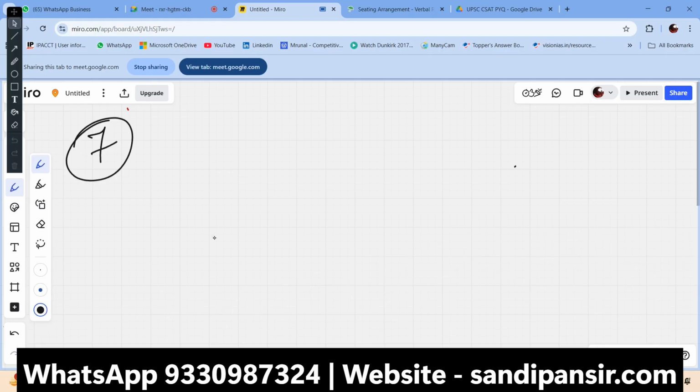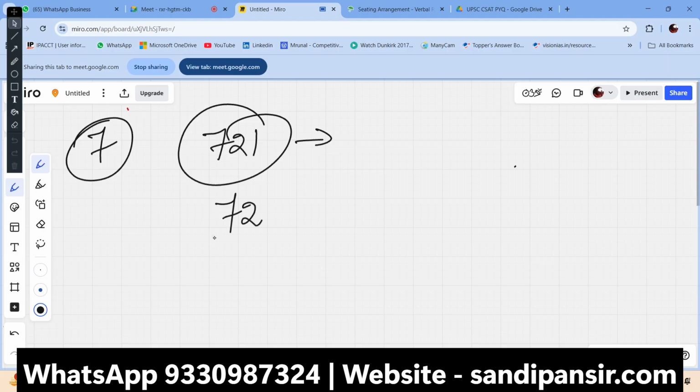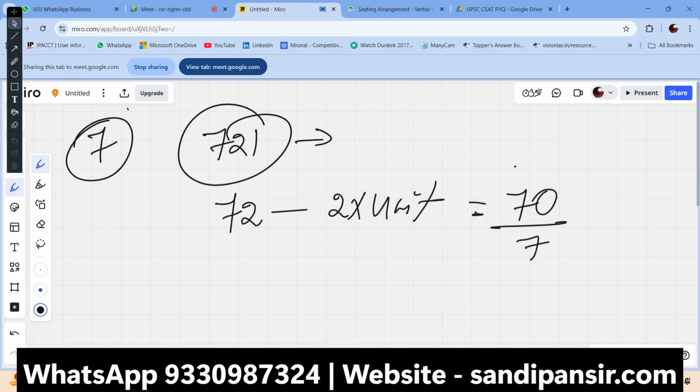Suppose there is a question with the number 721, and you have to find whether it is divisible by 7 or not. Just do this: multiply the unit digit by 2 and subtract the result from the rest of the digits. If the result is divisible by 7, then the whole number is divisible by 7.